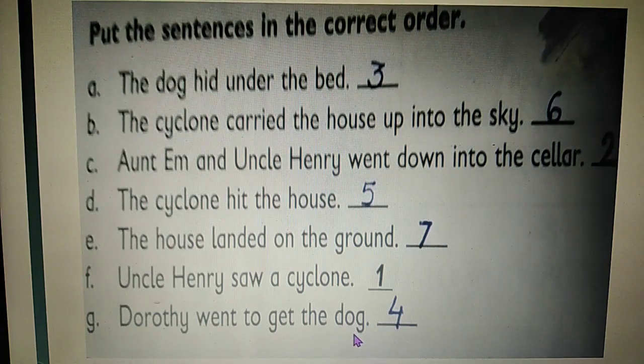Now students, let us read all these sentences in the correct order. Are you ready? Yes. The first one, Uncle Henry saw a cyclone. Aunt Em and Uncle Henry went down into the cellar. The dog hid under the bed.